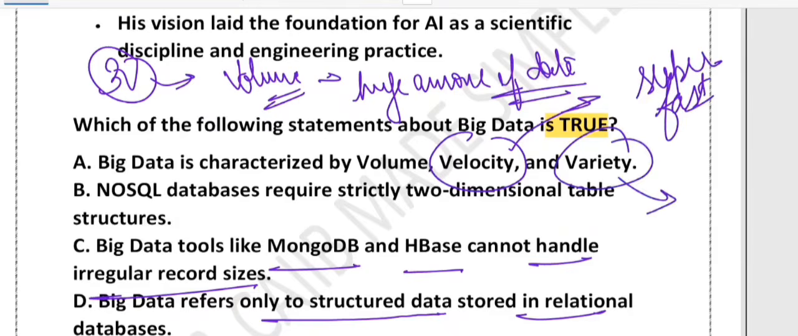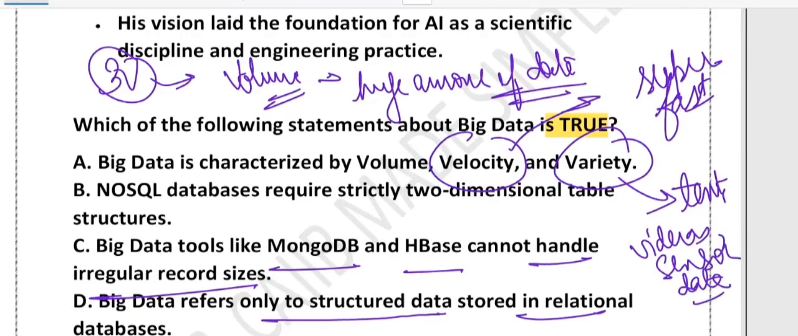And the third thing we have is variety. Variety means different types of data. Data can be in the form of text, videos, or sensor data, right? So different varieties can be there. That's the peculiarity of big data. Velocity is there, volume is there, and variety is there. Volume is a huge amount of data, velocity means data comes in super fast, and variety means different types of data.